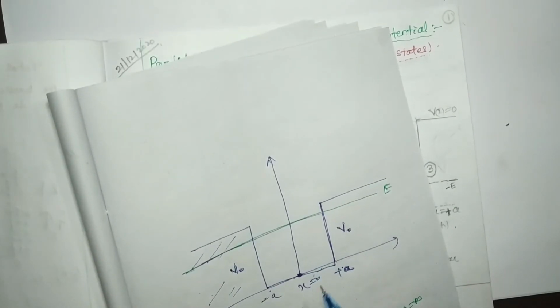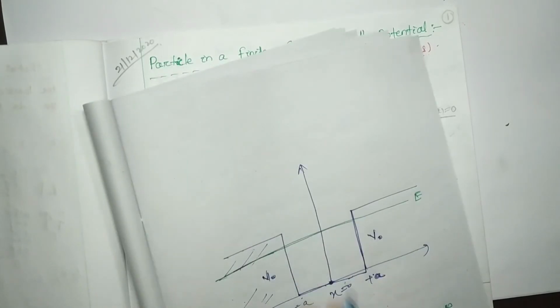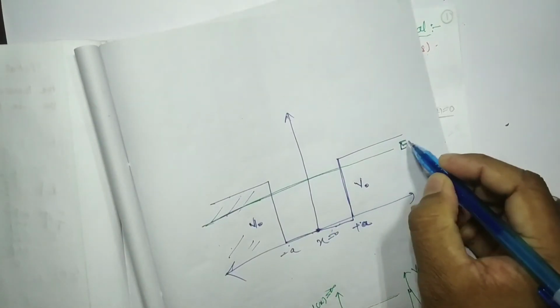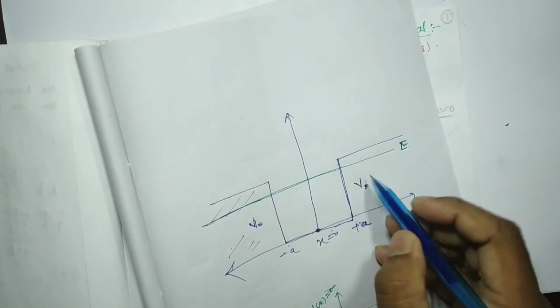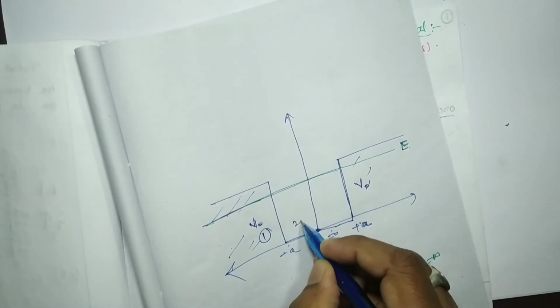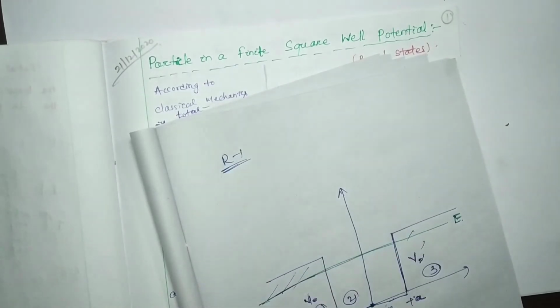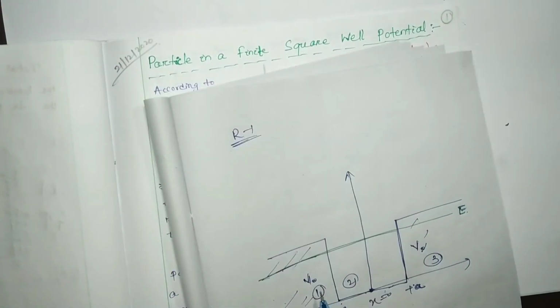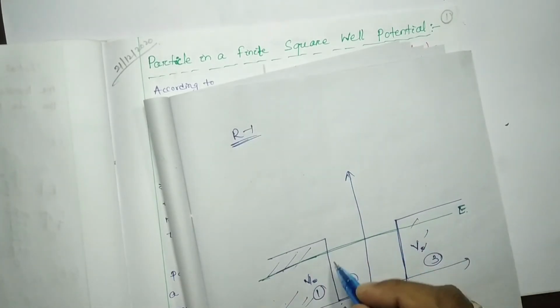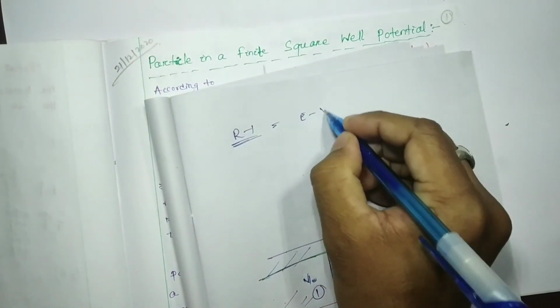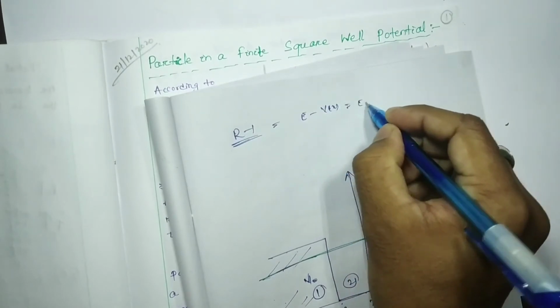Now we are going to find which one is the bound state. Here the energy is positive, V0 is also positive, and first we consider region 1. In this region the potential is V0 and the energy is E, so it will be E minus V(x), that means E minus V0.